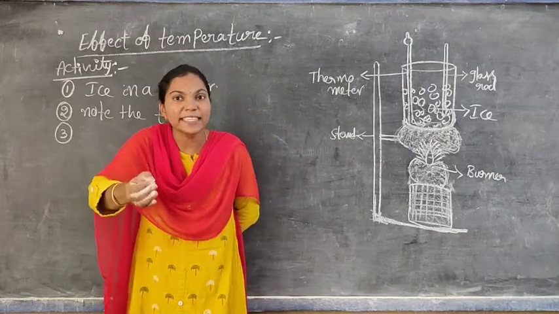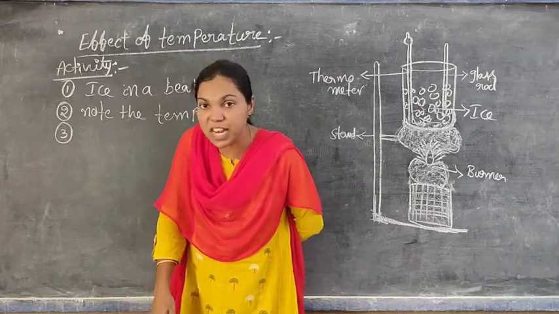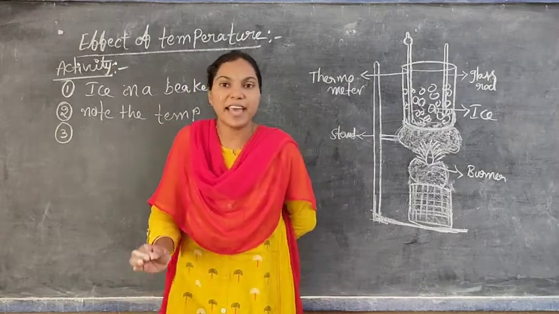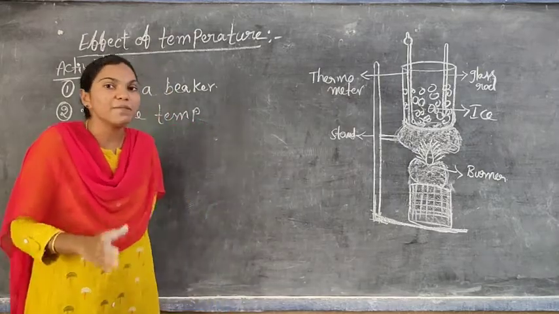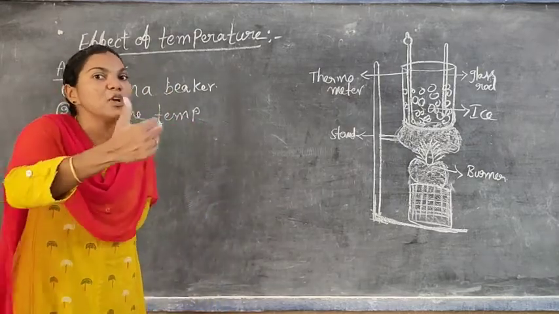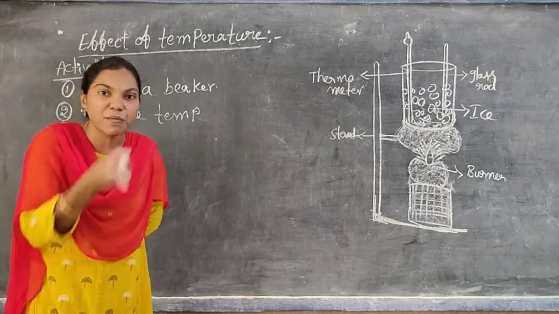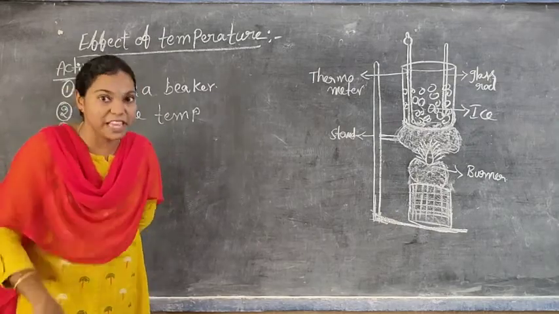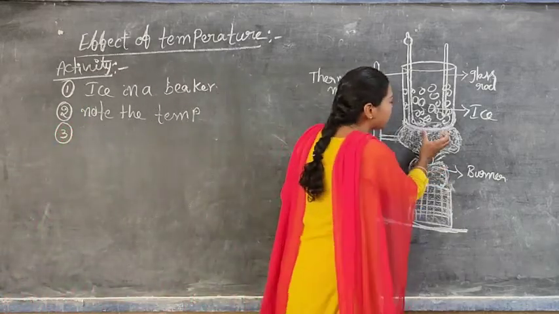We observe the starting temperature carefully. We note the starting temperature, that is the initial temperature, on our paper or in our book. After some time of heating the beaker, you observe there is no change in temperature from the initial observation. Why? Because we apply the flame to the beaker.